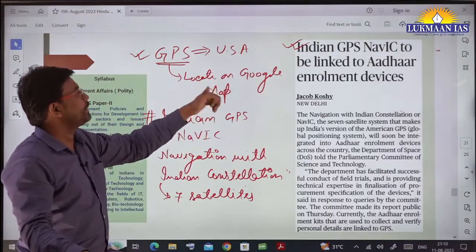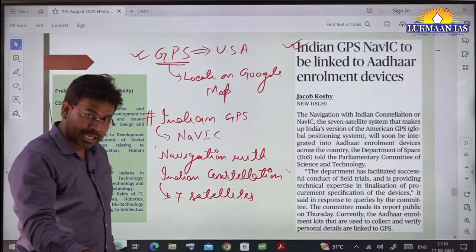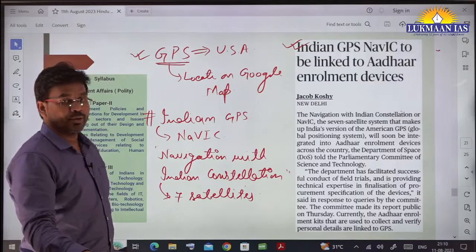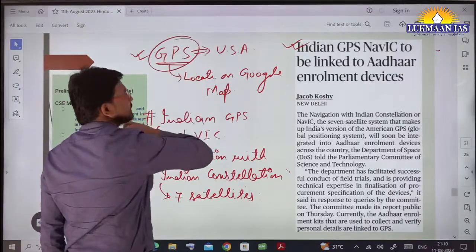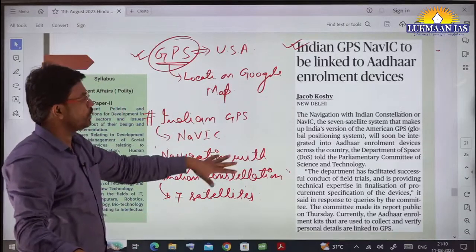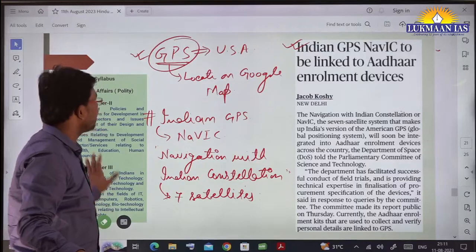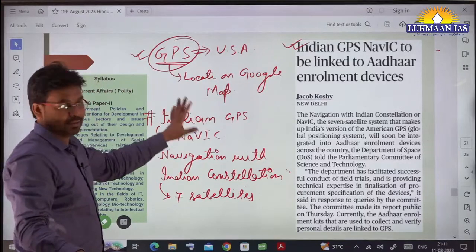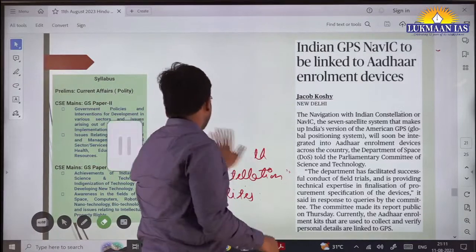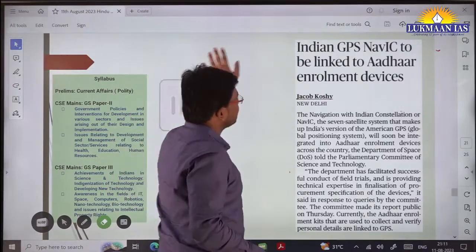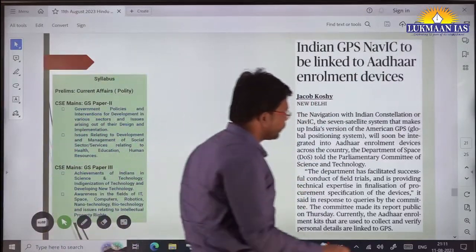The news is that Indian GPS NAVIC will be linked with the Aadhaar enrollment devices. As of now, the American or US GPS is connected with Aadhaar enrollment devices, but soon the government is going to connect the Indian NAVIC with it, because we want to allow our citizens to use the NAVIC system for their day-to-day activities.